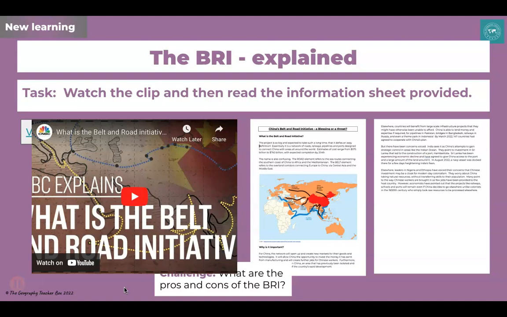You can then supplement your viewing of that by reading through the double-sided information sheet that hopefully your teacher has provided for you. Once you've done that, you might want to consider what the pros and cons of the BRI actually are. When you've watched the video and you've had a good read through that information sheet, I've got some questions for you. So pause the video now and work through the information first of all.